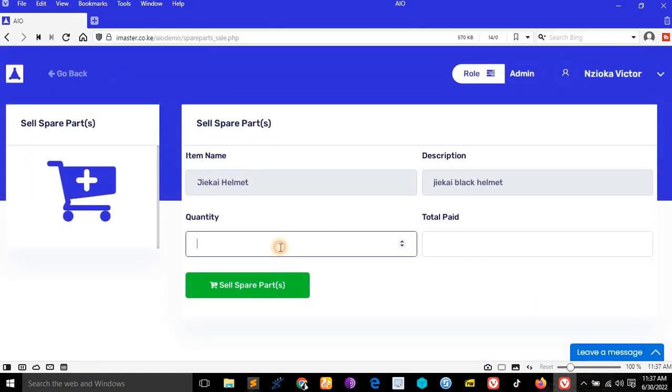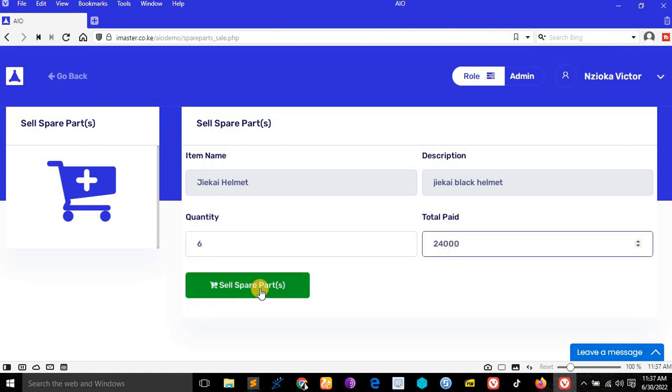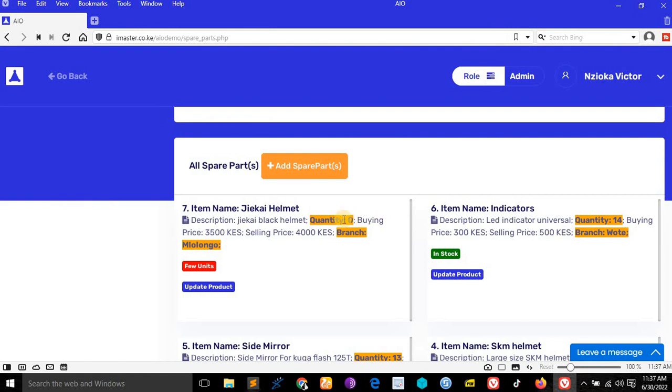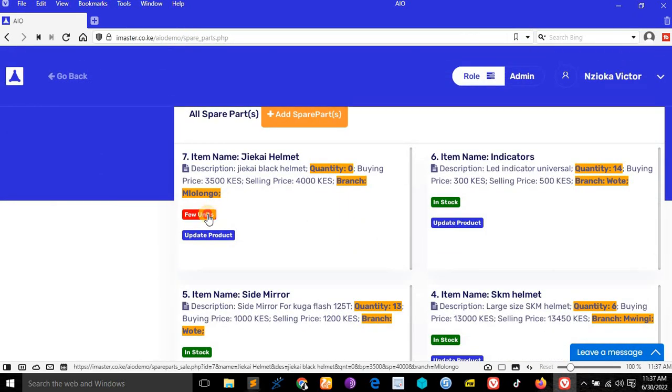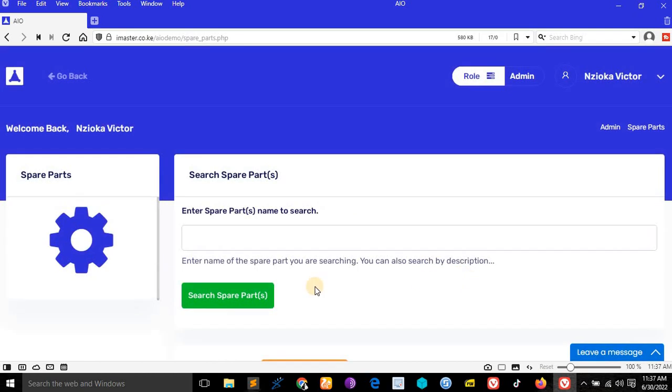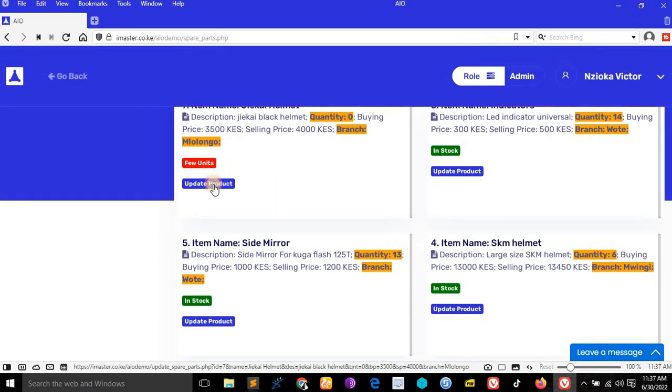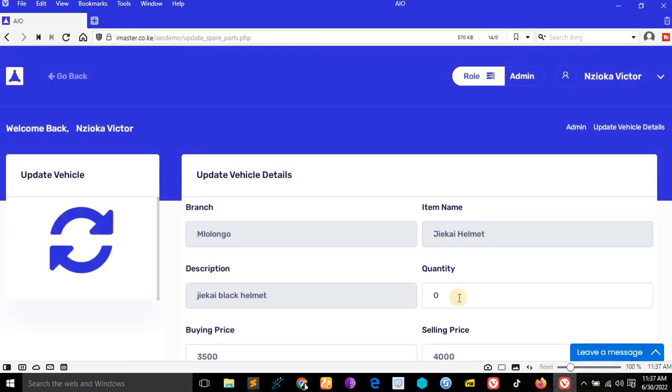If we say 6 like that, then come and press, you see the button has changed to in stock. Just click in stock like that, then come here and say 6, click there and sell a spare part. You see, the quantity here has turned to 0. If you try to sell this item again, it cannot sell. See, it will just come back to this page. It cannot sell because there is no quantity. You have to update the products and add the quantity.